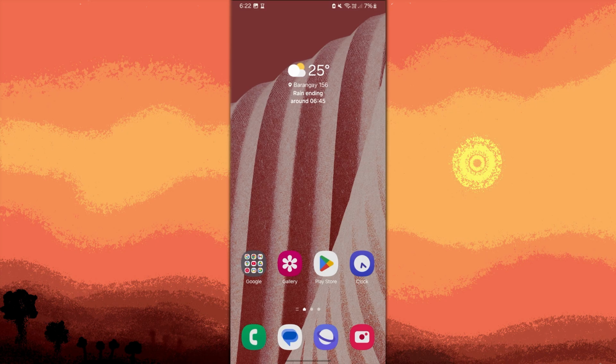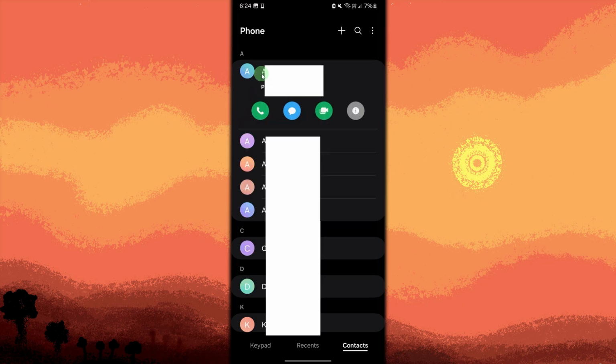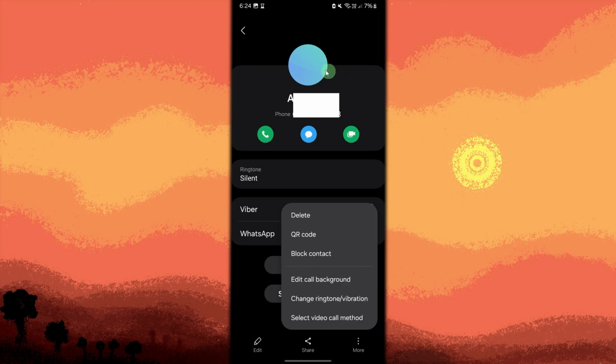Launch the default contacts or phone app on your device. Go to Contact section, find and tap on the contact you want to customize. Tap the eye icon on the right. Tap on the three dots on the bottom right corner. Then tap on Change Ringtone or Vibration.